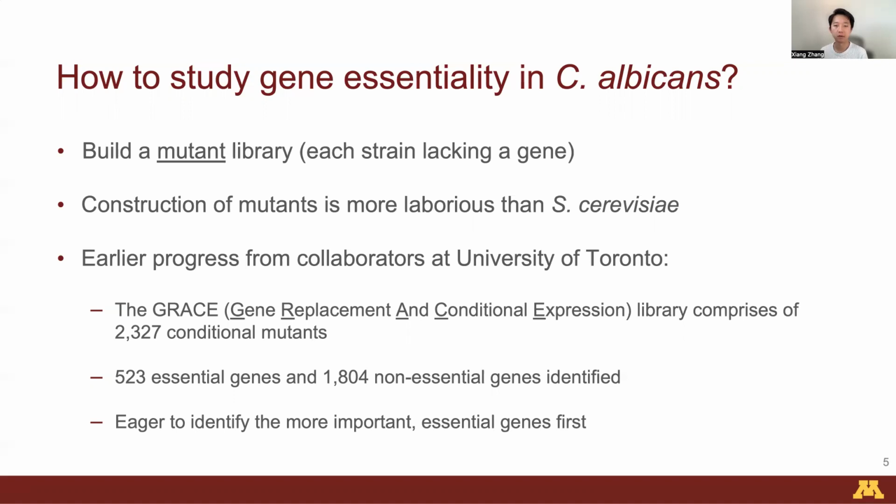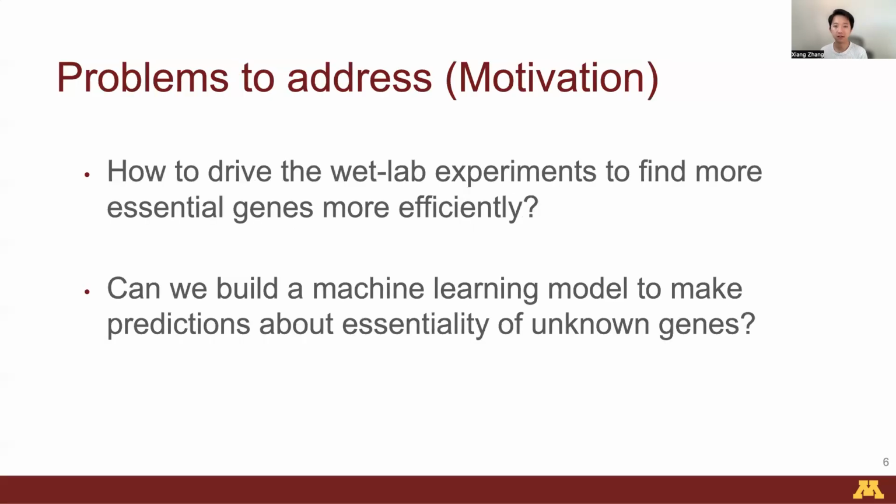This is a wonderful ongoing project with years of hard work, but we can see that it's still less than half of the total number of C. albicans genes. So a very big motivation for this project is to drive the wet lab experiments to find more essential genes in a more efficient way. We would like to address this problem by reinterpreting the question as, can we build some machine learning model to predict the essentiality of the untested genes and make recommendations for the wet lab experiments?